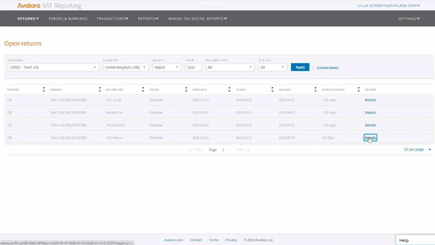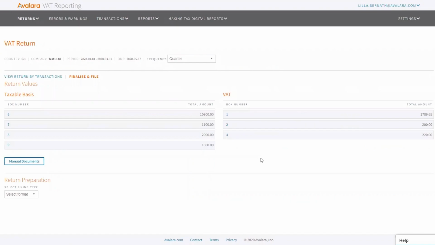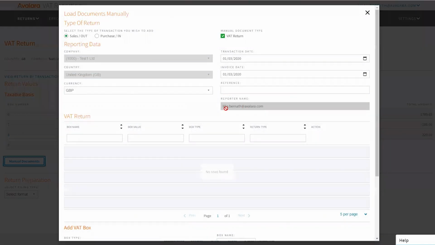And then you click on Details, just as if you would go in and check the numbers in your VAT return. And that's when you will see manual documents right under the box list. So if you have, for example, a C79 that you want to include and you don't want to create a separate generic template to upload, then you can just add it using manual documents by clicking on it, and a separate window will pop up.